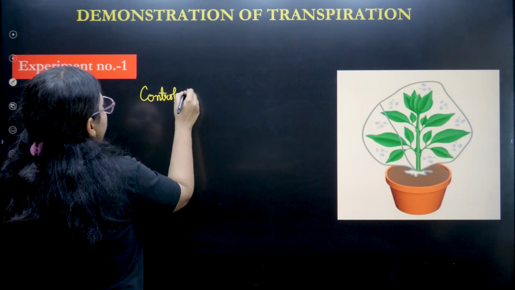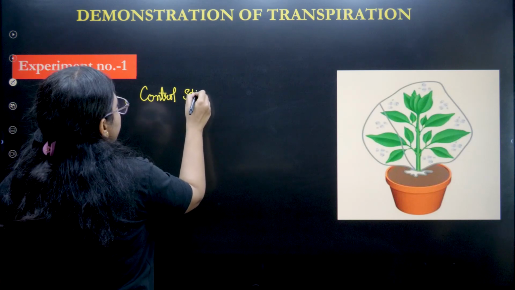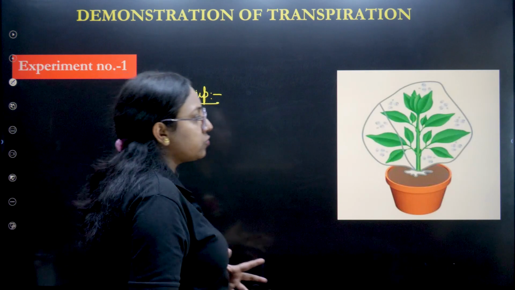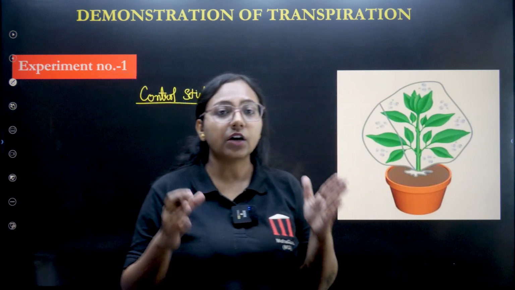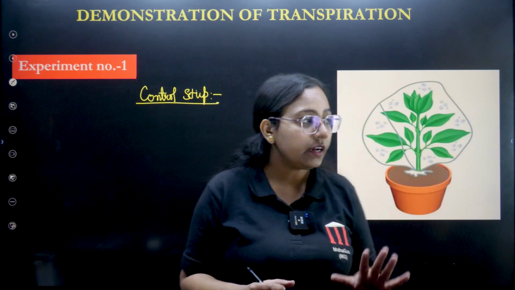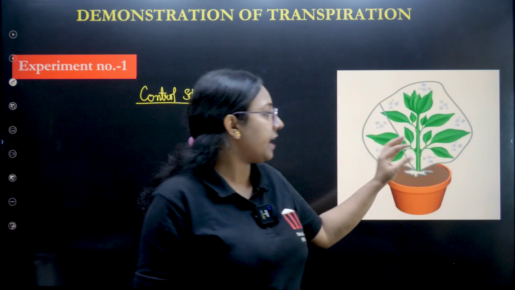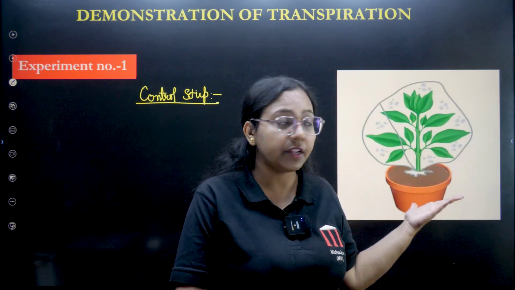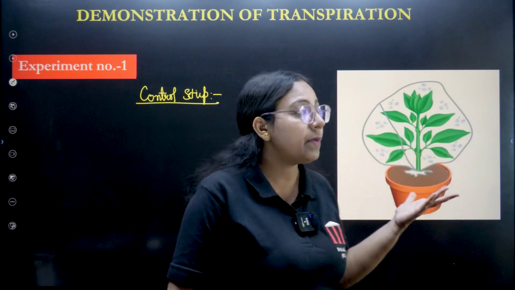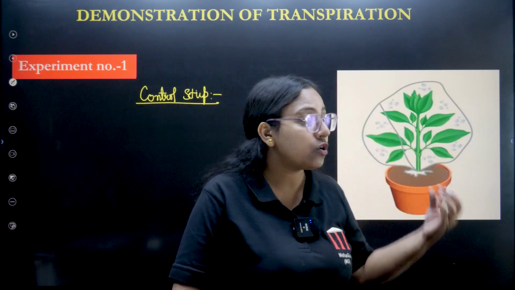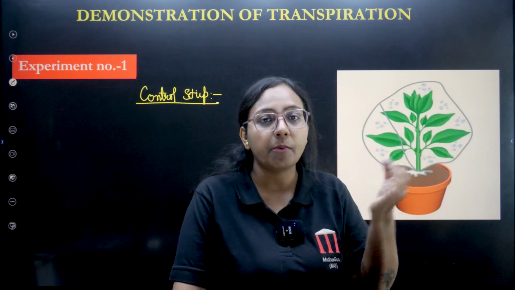What is a control setup? I think in class 9 only you must have understood that a control setup is one of the very important parts of any experiment. So that if you are doing this experiment and anybody says that maybe this is not transpiration done by the plant only, maybe this polythene bag also contains some fat globules, or maybe that is why these droplets can be seen.